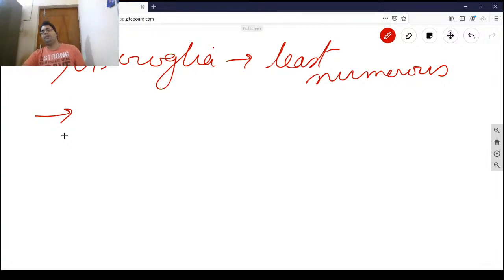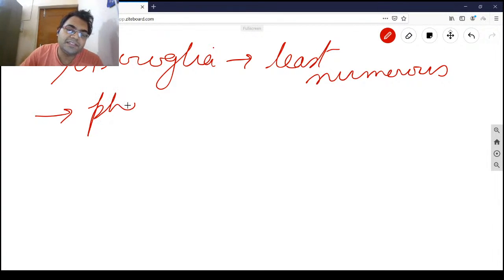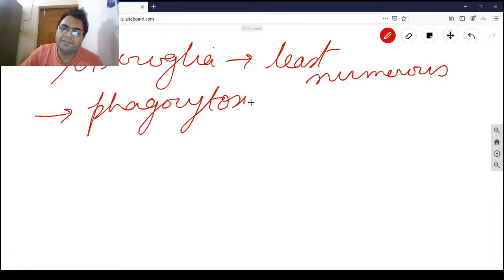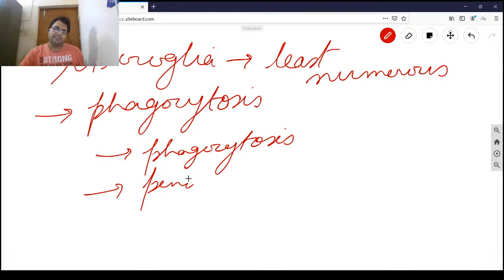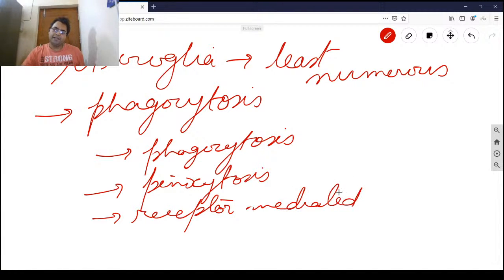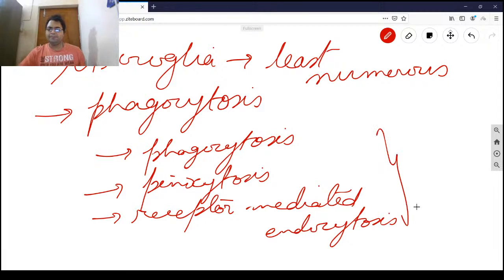Next thing, what are microglia capable of? They are capable of phagocytosis. In the chapter cell, you might have learnt about endocytosis versus exocytosis. Now, endocytosis, if you divide, you have phagocytosis, that is cell eating. We have pinocytosis, also known as cell drinking. Then we have receptor mediated endocytosis also, via the clathrin molecules via the plasma membrane. So these are the types of endocytosis. Then we have exocytosis.